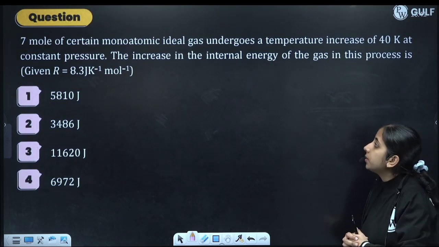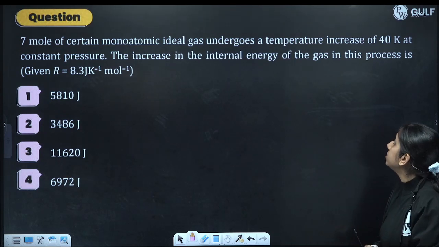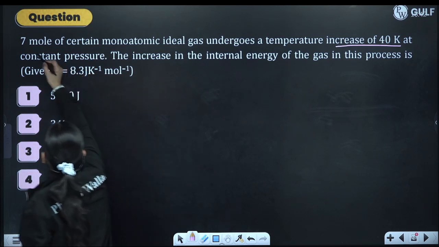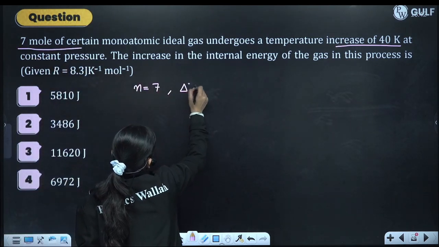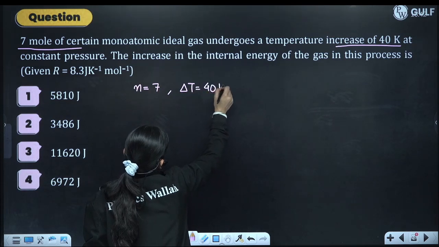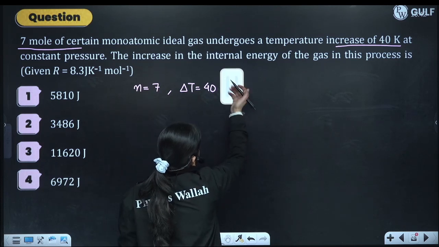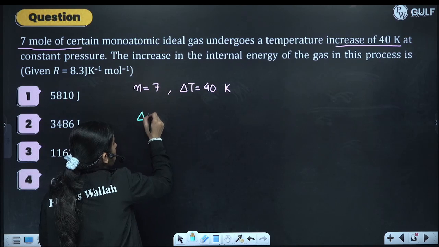Next question is, 7 moles of a certain monatomic ideal gas undergoes a temperature increase of 40 Kelvin. Okay, so we have 7 moles, n is 7 and delta T is given as 40 Kelvin. They have simply asked the increase in internal energy. What is delta U?